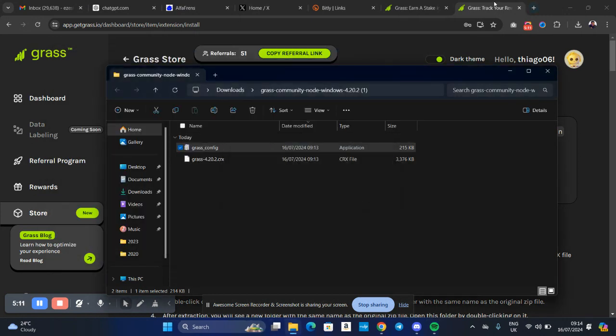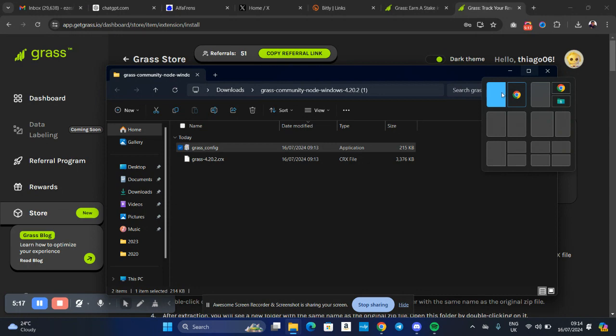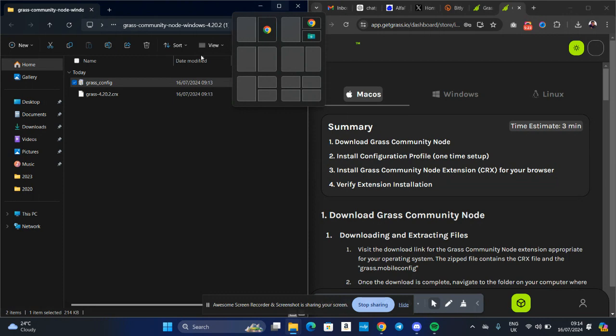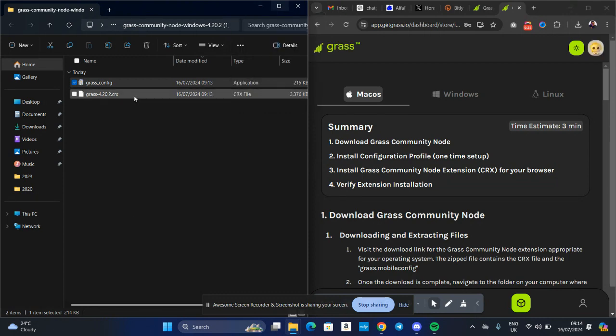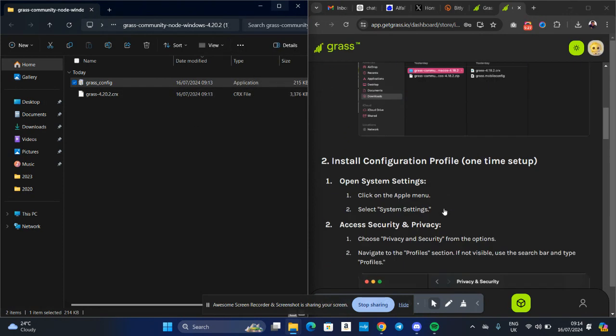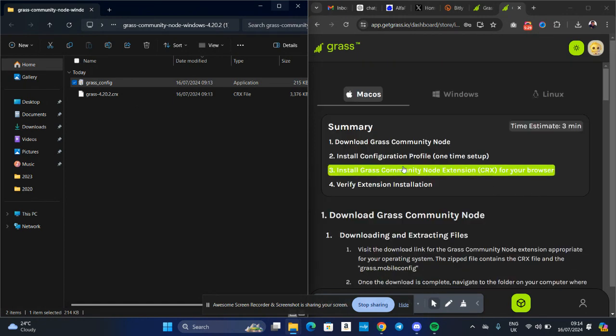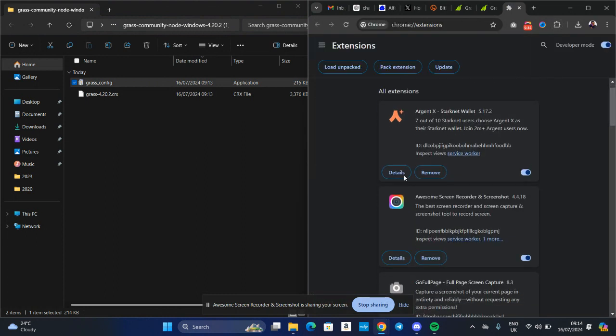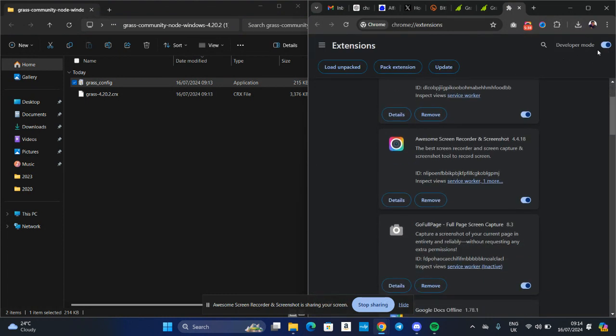And the last part, I split the screen into two. This is where you split your screen into two. So yeah, I click on CRX, and here I go to extension. I go to manage extensions, enable developer mode.